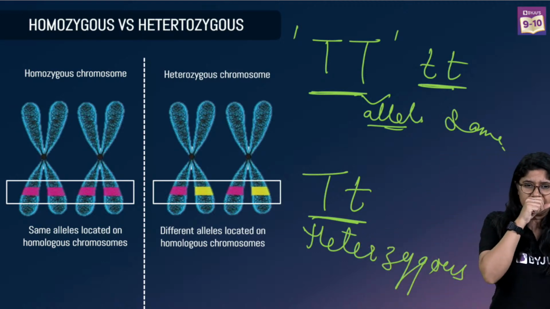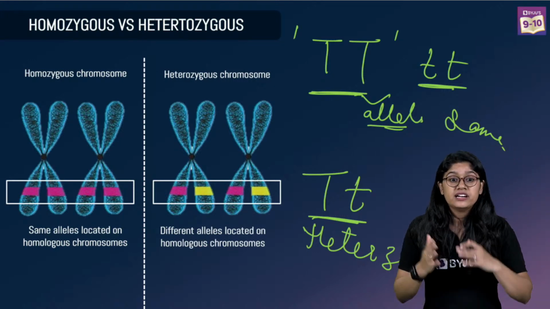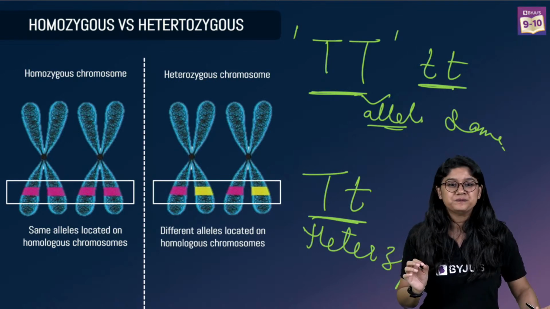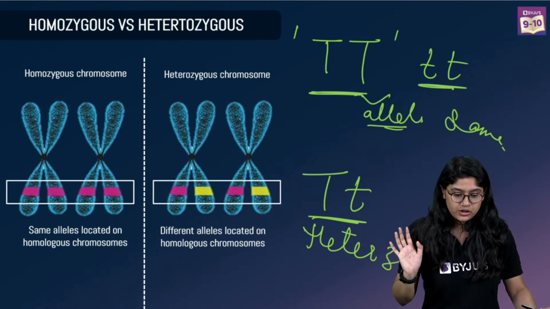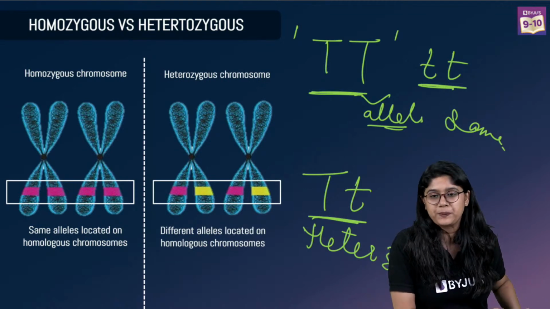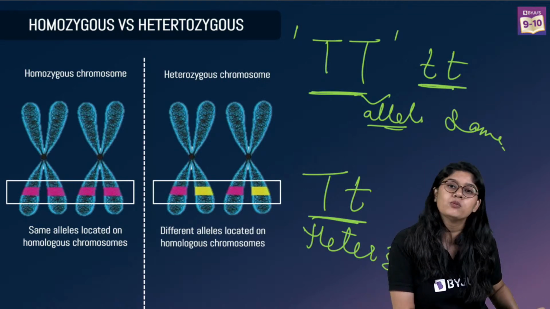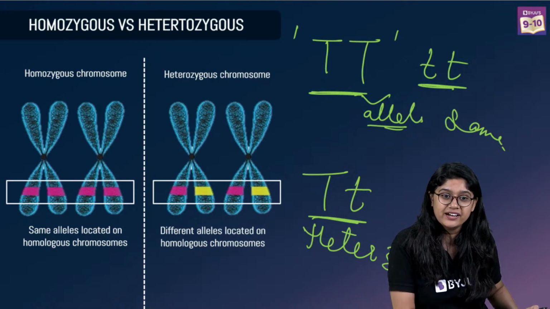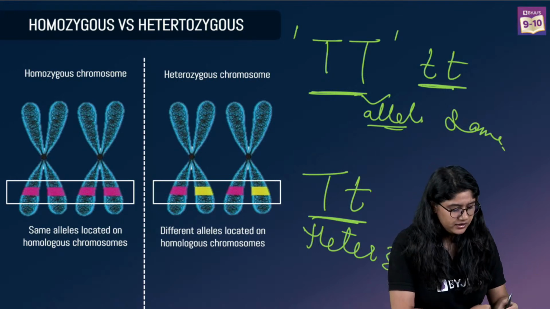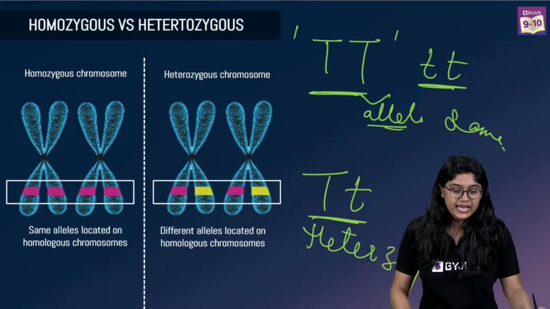Same को बोलेंगे homozygous. Different allele होगी तो उसे बोलेंगे heterozygous. Clear? Very good. So we're discussing the homozygous and the heterozygous. Homo means same. Hetero means different, right? So that is what we have in the allele.